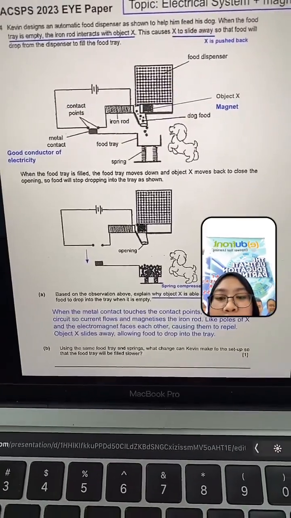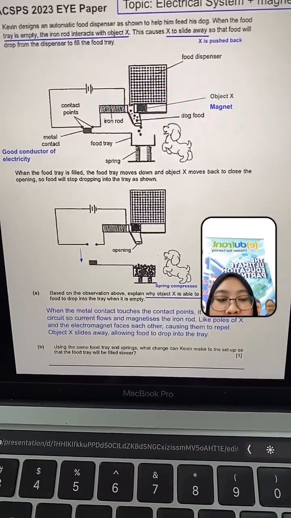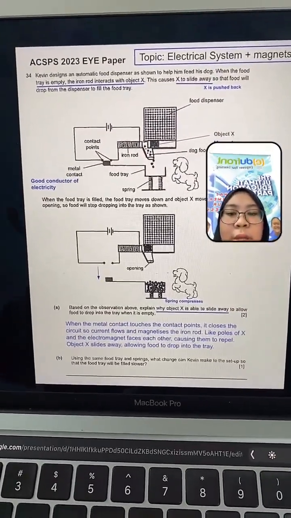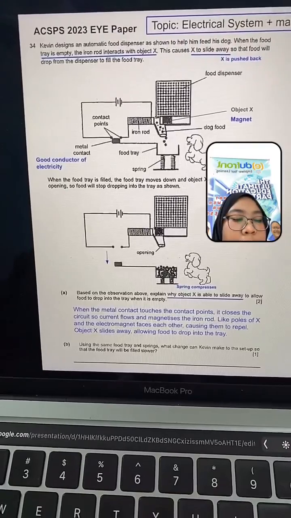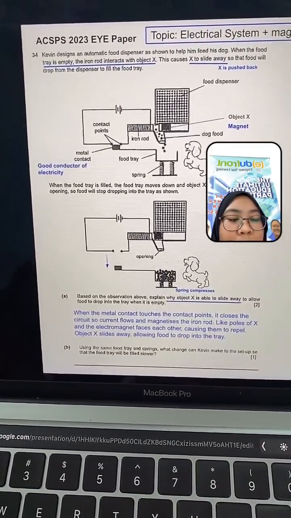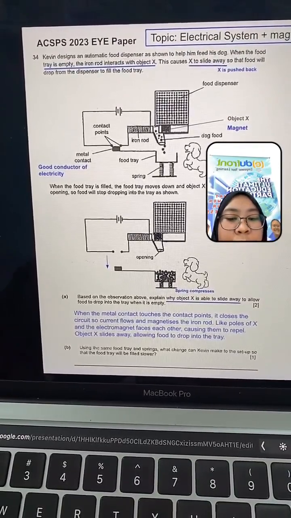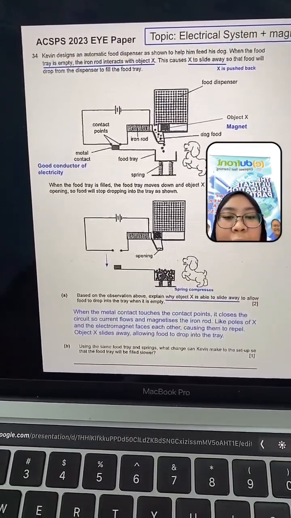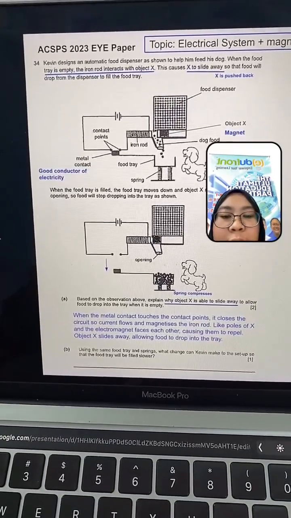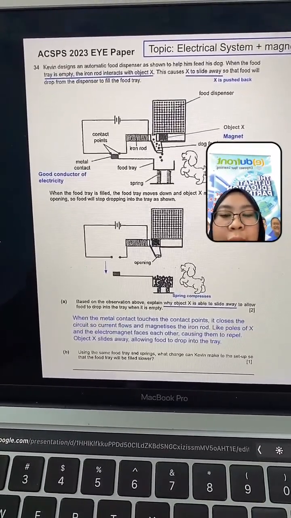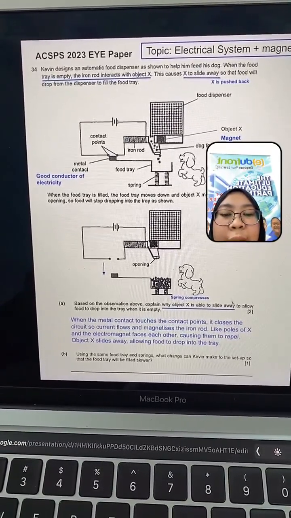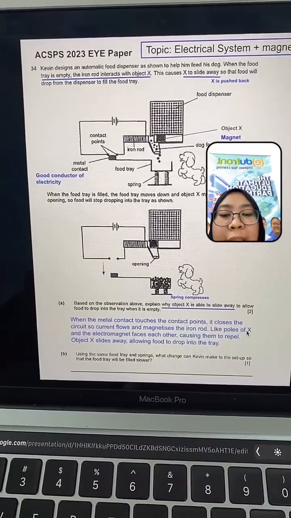Okay, can you see? So how do you answer? When the metal contact touches the contact points, it closes the circuit. So current flows through and magnetizes the iron rod. Then you have to mention like poles of X. When you mention like poles of X, they know that you know that object X is a magnet.